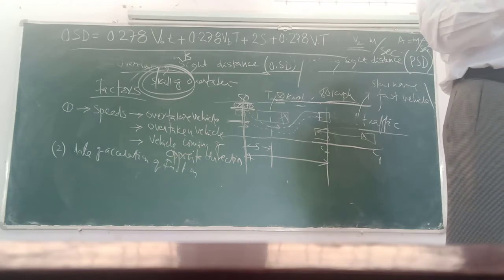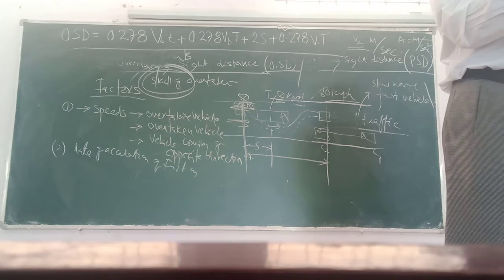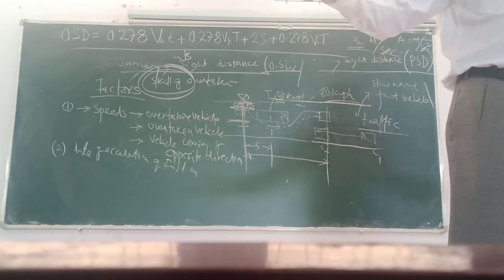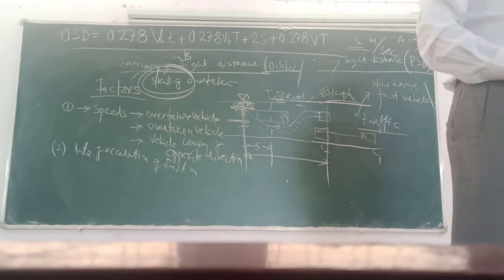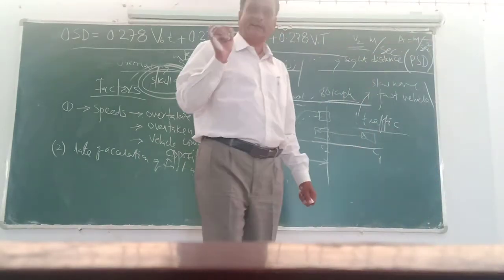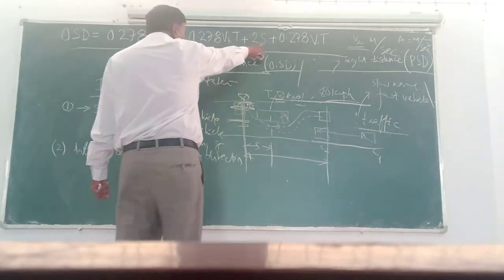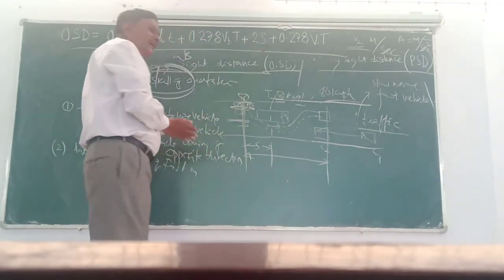Why? Because the higher the speed, the lesser the spacing, and the lower the speed of the two vehicles, the higher the spacing. That's what it means. So the fifth factor is spacing. That's why the word spacing is going to come. Now I want to analyze it.